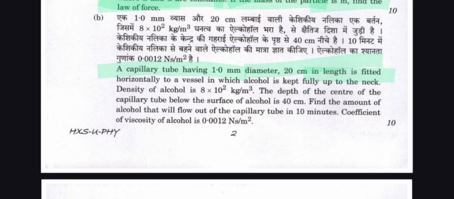And question B is here: a capillary tube having 1.0 mm diameter and 20 centimeter length is fitted horizontally to a vessel in which alcohol is kept fully up to the neck. The density of alcohol is 8 x 10^2 kg per meter cube. The depth of the center of the capillary tube below the surface of alcohol is 14 centimeter. Find the amount of alcohol that will flow out of the capillary tube in 10 minutes. The coefficient of viscosity of the alcohol is 0.00212 Newton second per meter square.